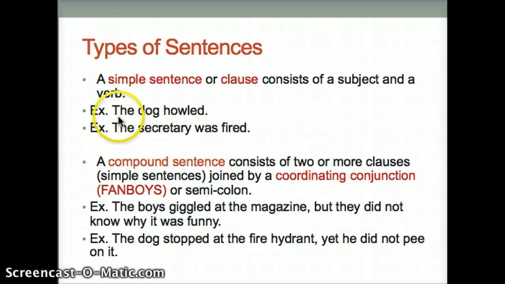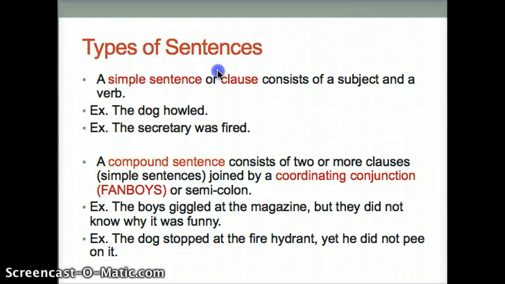So the examples: the dog howled, the secretary was fired. Those are examples of simple sentences, your basic units of a sentence. Everything is there and it can stand on its own. Most of us write sentences that are more complicated, more complex.